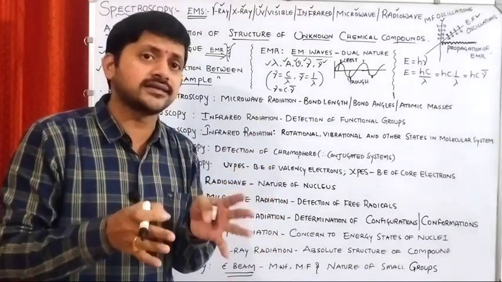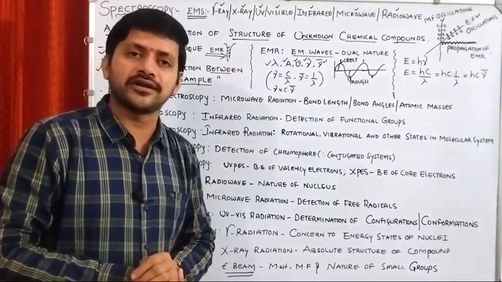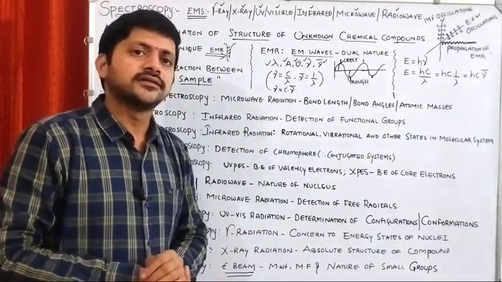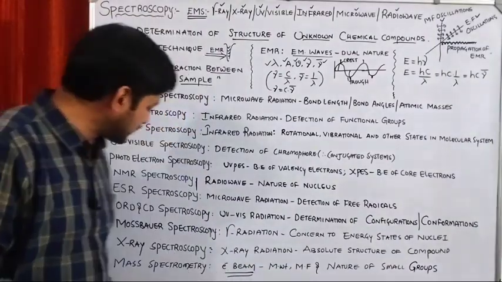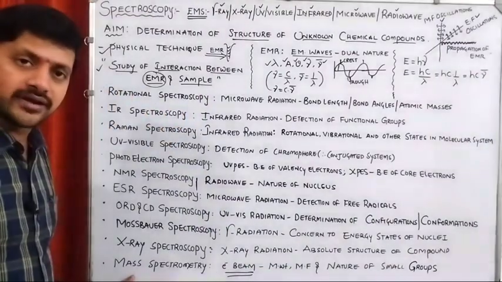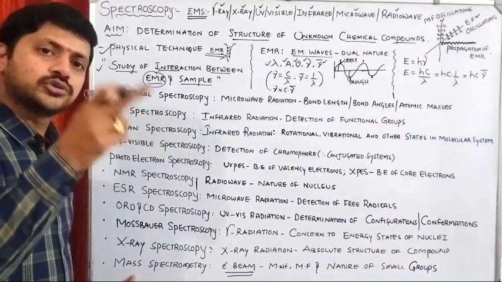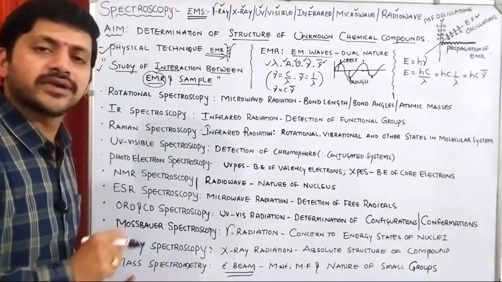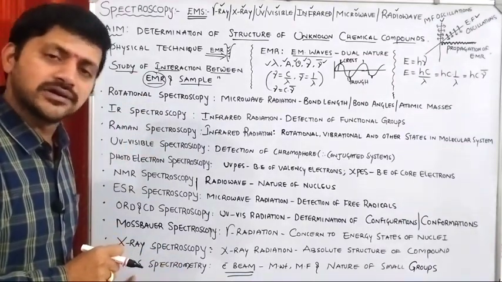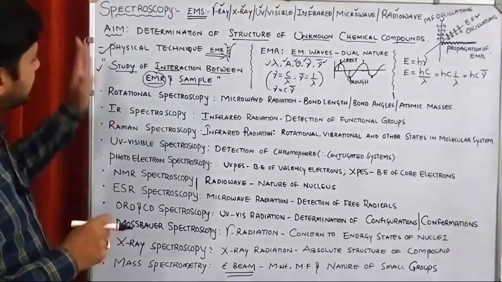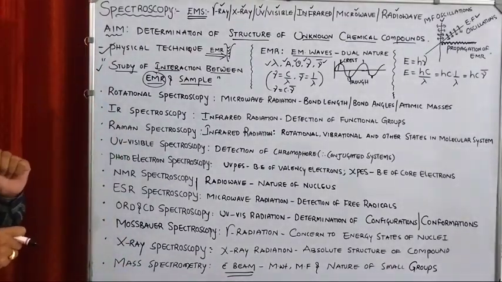Already we had a clear discussion in the mass spectrometry unit. If you want the complete details about mass spectrometry, kindly go through the videos related to mass spectrometry on my channel. So let's see the remaining spectroscopic techniques.